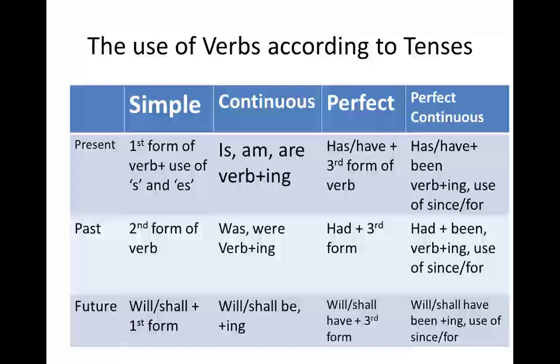Perfect continuous tense. For present, have, has, and for the third form that we have to use is been, verb plus ing. And one more thing over here is that we are always given time, and for that we can use since or for according to the sentence. For past, had been, again verb plus ing and the use of since and for. For future, will, shall have been plus ing and the use of since and for.